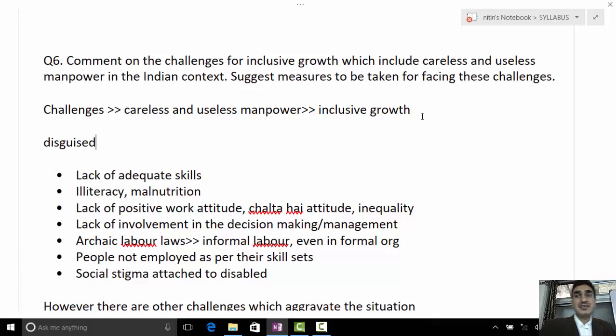Then, regarding careless, you can say lack of positive work attitude. Chalta hai attitude. This is generally found in government offices or some other places; yes, it has crept into society too. People generally go to office to get salary, not to work, in fact, not to contribute to the company, to the organization where they work. In general, I'm saying. So there, the workforce becomes careless and useless as well.